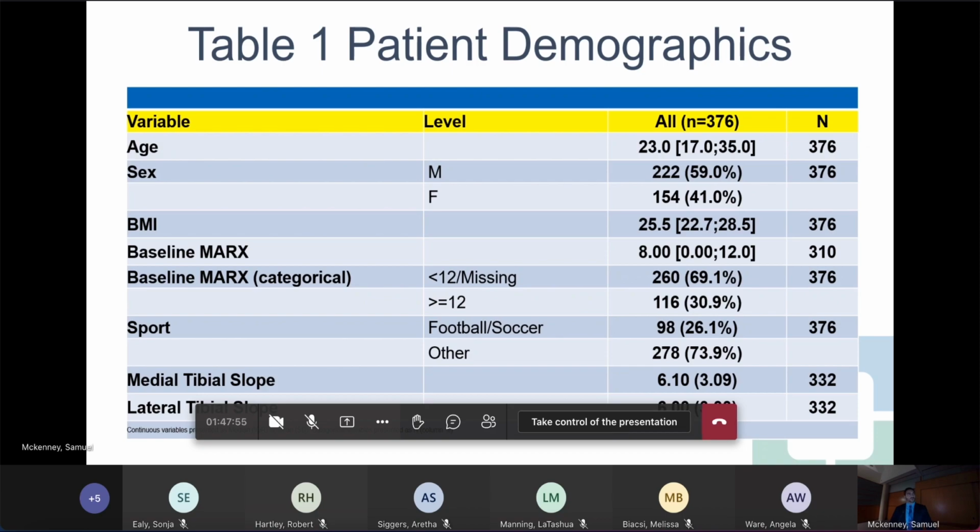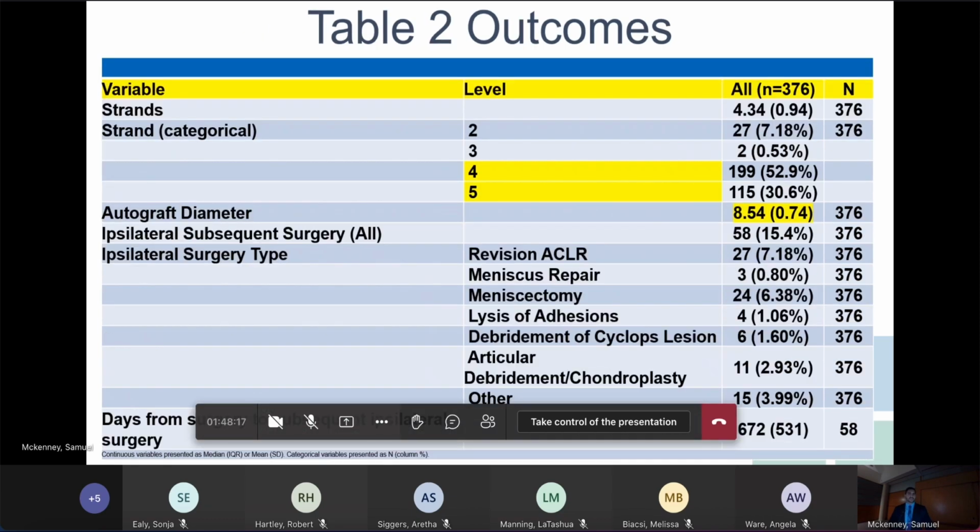The average tibial slope was 6 degrees, and our ICC for the medial slope was higher at 0.79 and still moderate for the lateral slope at 0.6. It's worthwhile to note that the interquartile range of our medial and lateral slopes was about 4 to 8 degrees, and 2 standard deviations of our population had tibial slopes less than 12 degrees. And so the majority of our patients received a 4 or 5 stranded hamstring autograft with an average diameter of 8.5 millimeters. We did have 27 revision ACLs, which is about a 7% re-rupture rate.